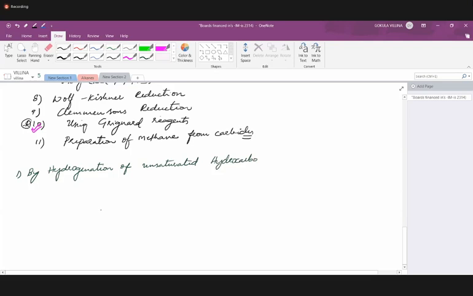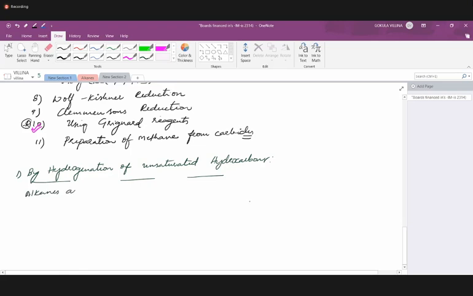There are two important points to note down in unsaturated hydrocarbons. Why? Because depending upon the catalyst, we have different temperatures. So let's write the statements, and I will mention the temperatures also.